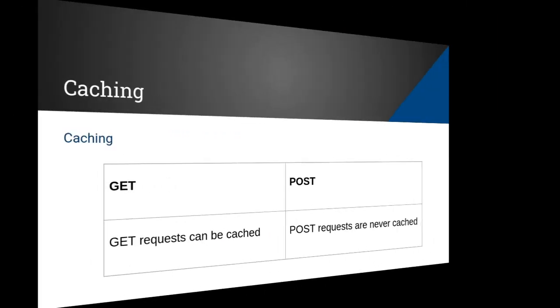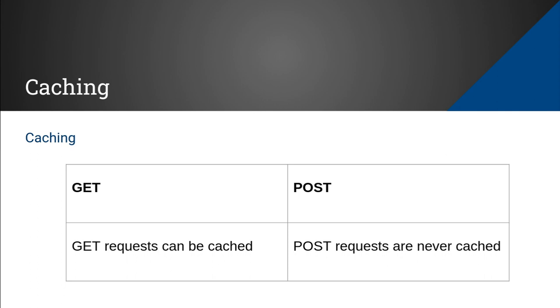Okay, so cache. GET requests can be cached. POST requests are never cached. When the client sends the request for the first time, it gets the data from the server, and the subsequent requests get the data from the cache instead of the server. This reduces the round trips between the client and the server. That is the main advantage of the cache.